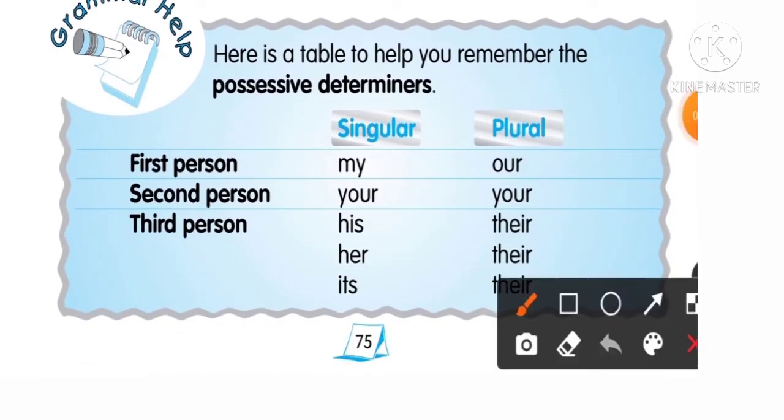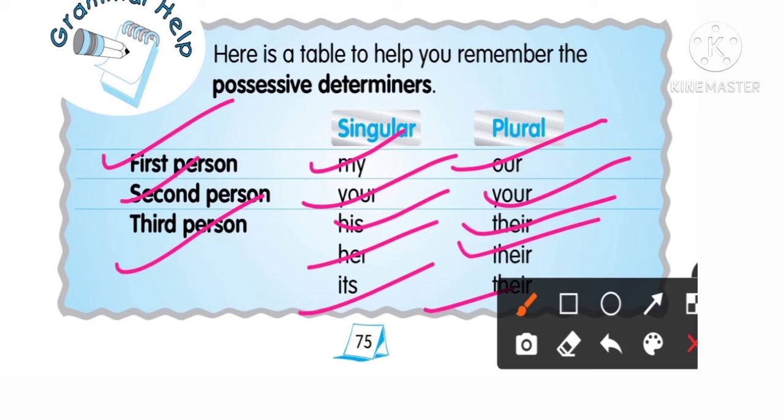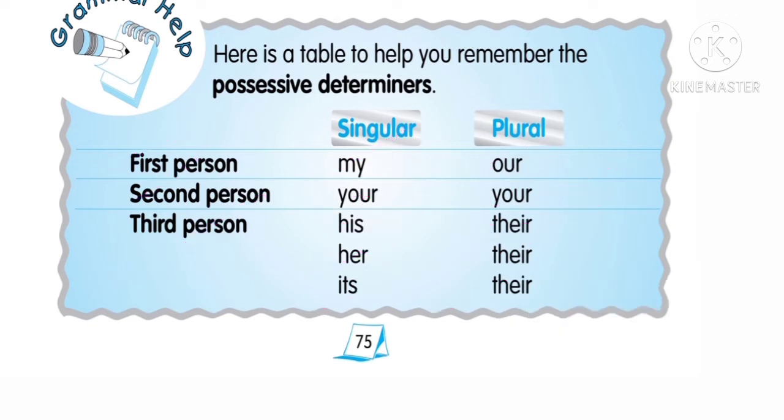Here you have to remember that the first person in singular is my, in the plural, our. And second person, your. And third person is his, her, its, their. Very important. These are the possessive determiners.